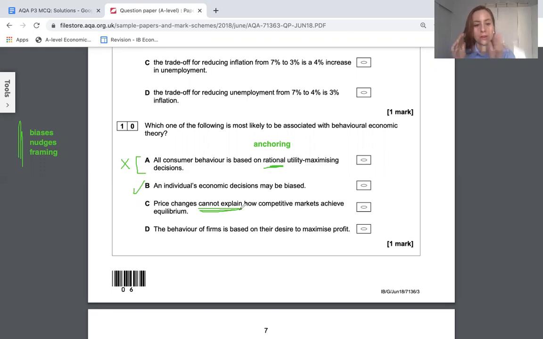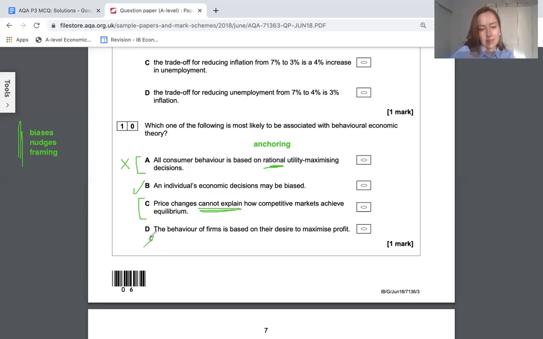But there's less focus on explaining those price changes. It would be kind of odd to have an explanatory model because people are quite irrational. So we can't really model how price changes or what really would help achieve an equilibrium. We can't really predict things too accurately if people are irrational. So I think C is kind of tempting, but it's not as good as B.